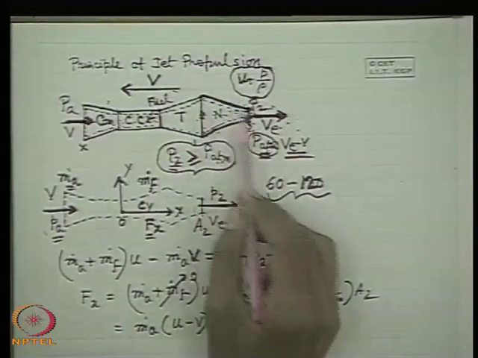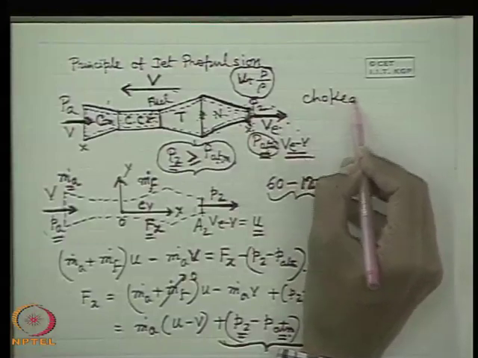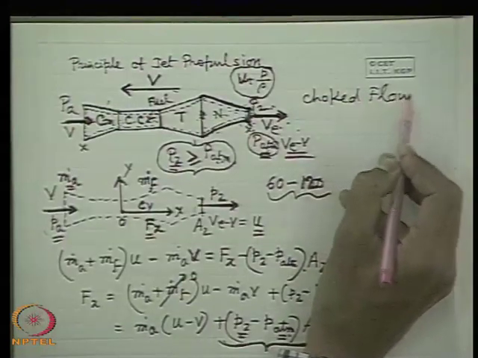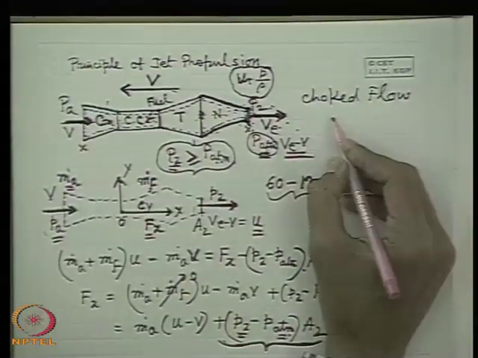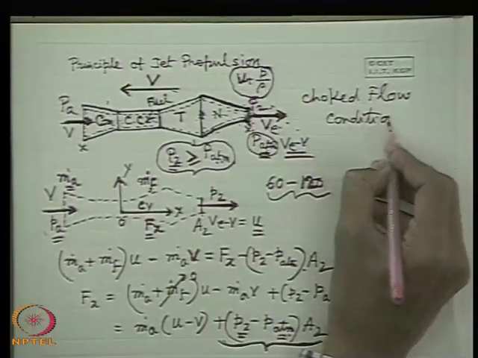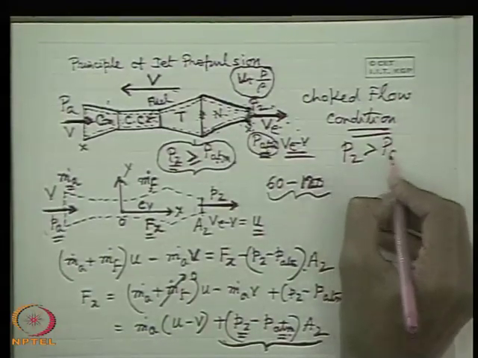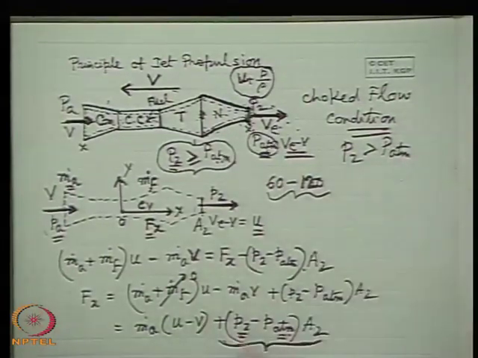This condition is known as choked flow condition. This will be told afterwards in the class of compressible flow. In choked flow condition, P2 will be greater than P atmospheric. So, in that case only we will get this term.